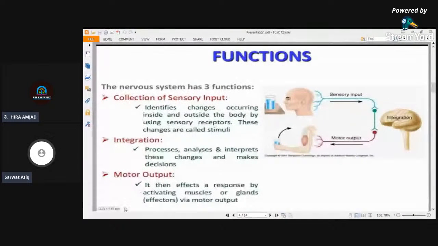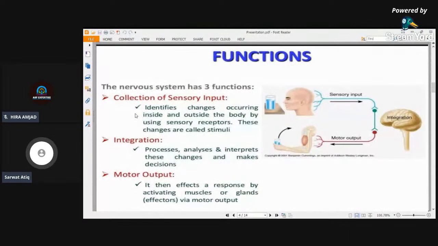Now, what is the basic function of the nervous system? Basically, there are three functions of the nervous system. First, collection of the sensory input. It collects the information from the sensory receptors of the body, such as eyes, ears, and touch receptors in the body. They carry the information to the brain.